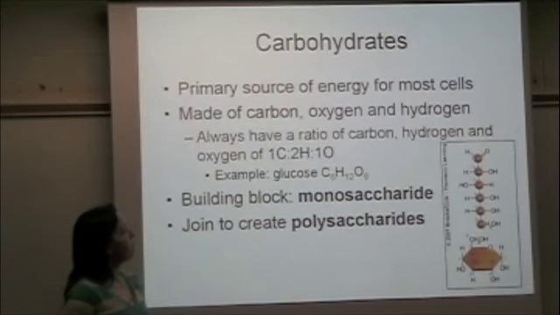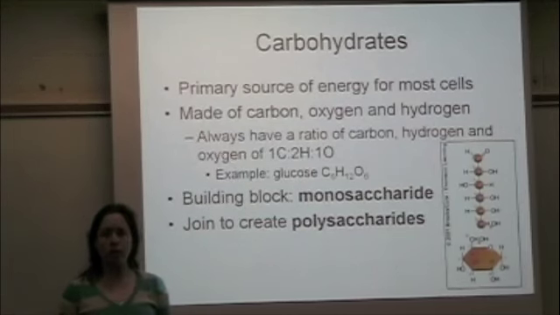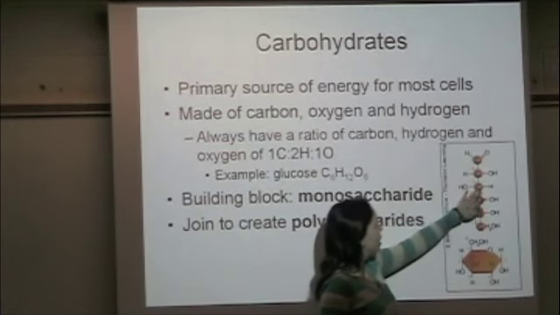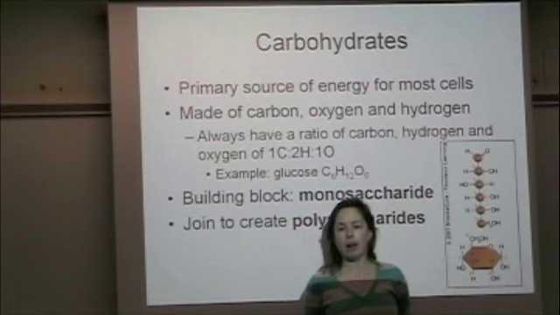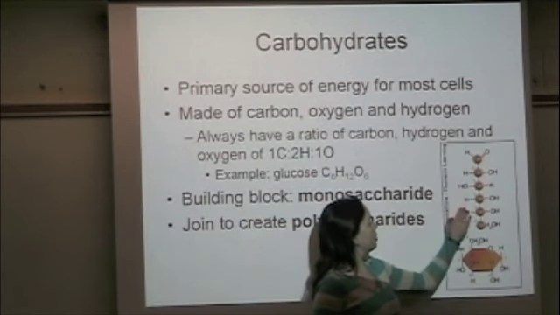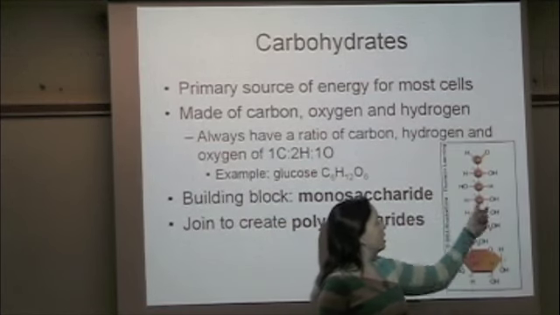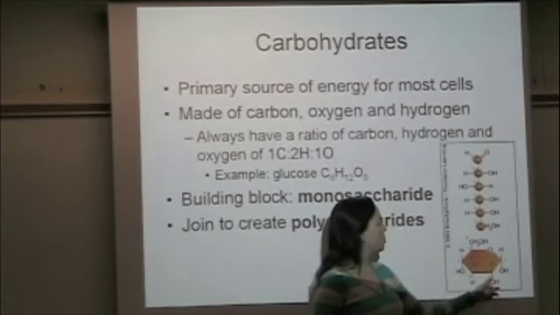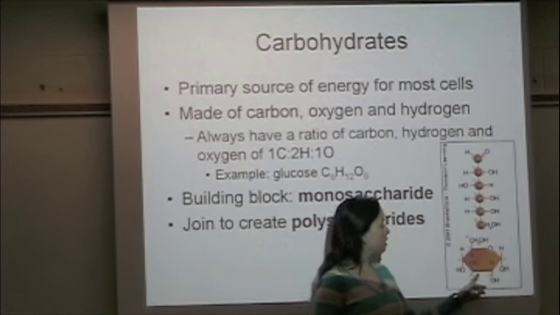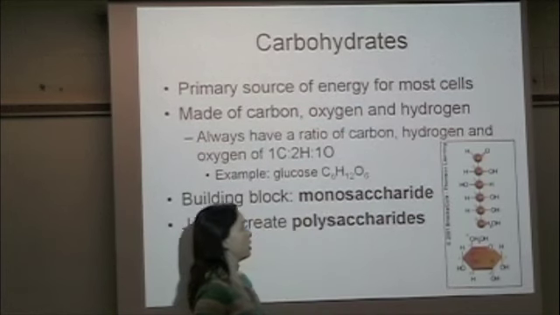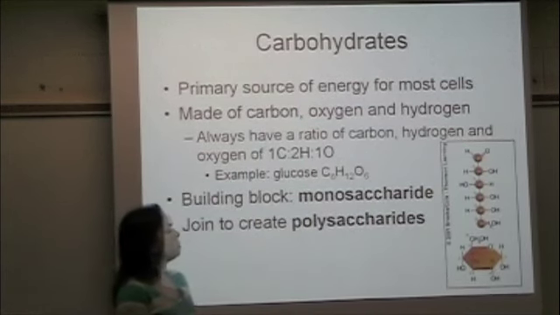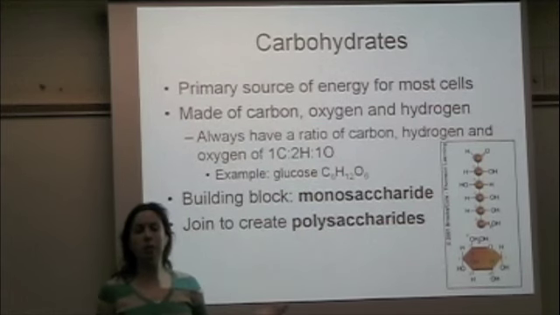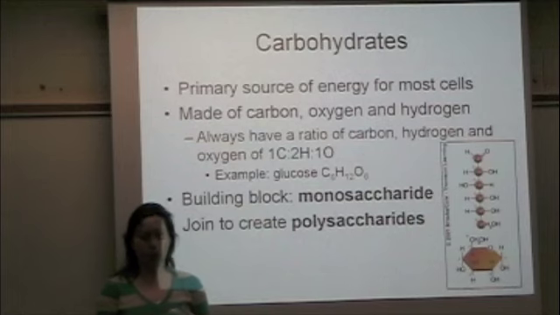The building block molecule of the carbohydrate is called the monosaccharide, mono meaning 1. This over here is an example of a monosaccharide. Most monosaccharides have 5 or 6 carbons that make up the backbone. This one has 6. And then off of those carbons there are hydrogens and oxygens. Carbohydrates, when dissolved in a solution, can also form a ring structure. We can join multiple monosaccharides together to create a polysaccharide. Poly meaning many monosaccharides joined together.